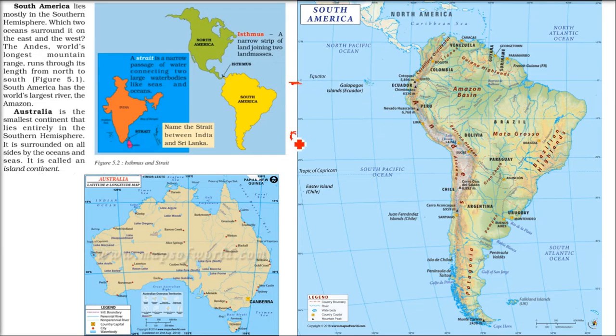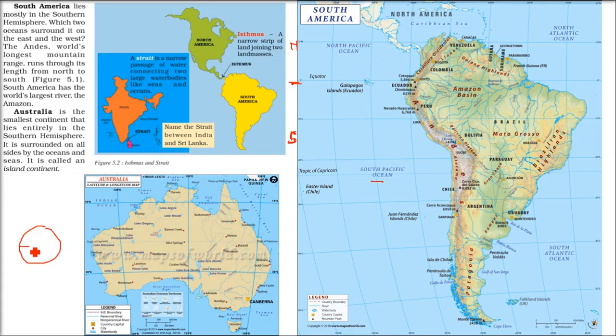The below portion is the southern hemisphere, above is the northern hemisphere. The equator passes almost over the top part of South America, so most of its landmass is in the south. On the left it's Pacific Ocean, right it has Atlantic Ocean, below it has Southern Ocean.